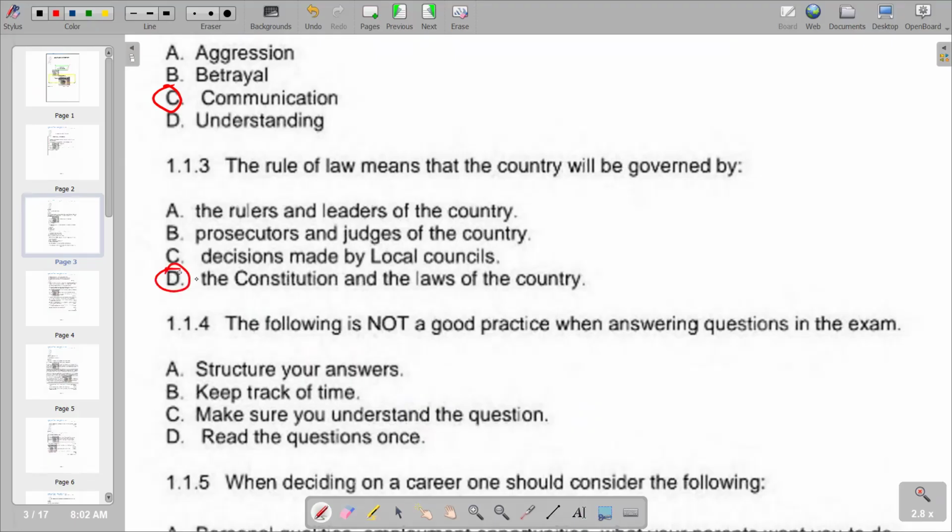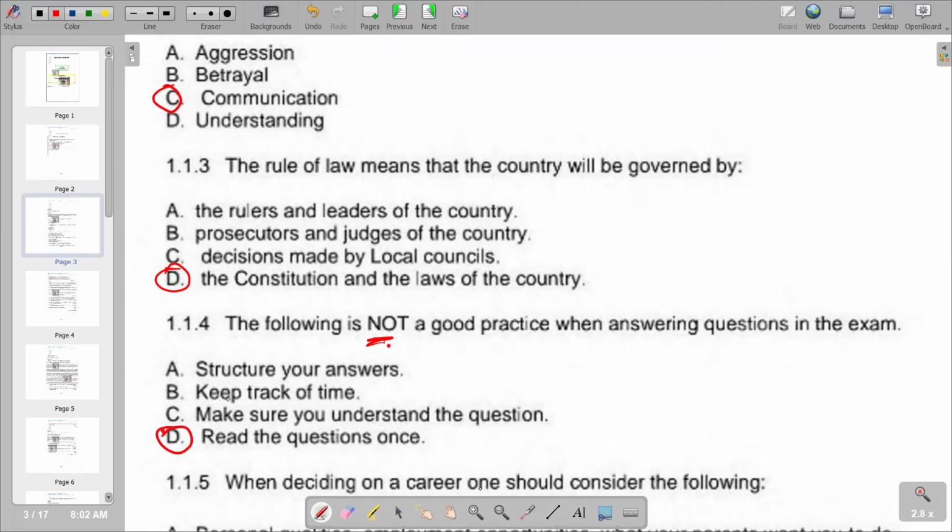Then we go to number four. The following is not a good practice when answering questions in the exam. Remember, the question is saying not a good practice. So structuring your answers is necessary. Keeping track of time is necessary. Making sure you understand the question is necessary. But reading the question once, you don't have to read the question once. You can read as many times as it is going to make you understand the question. So we have D as the correct response.